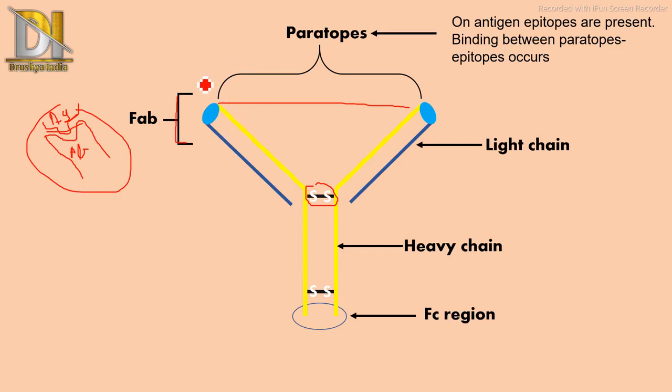The binding between epitope and paratope takes place. Epitope means the fragment which comes from the antigen; the binding site of the antigen is known as epitope. Then the lower region was the Fc region. As soon as the binding between antigen and antibody takes place, the Fc region or tail region releases chemotactic substances.